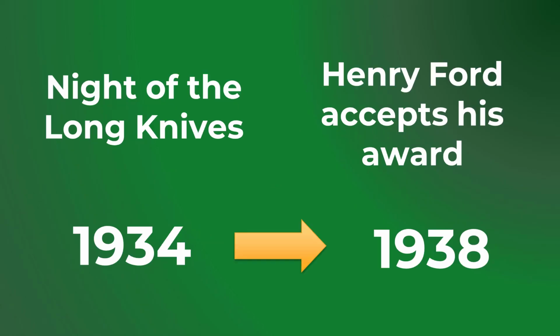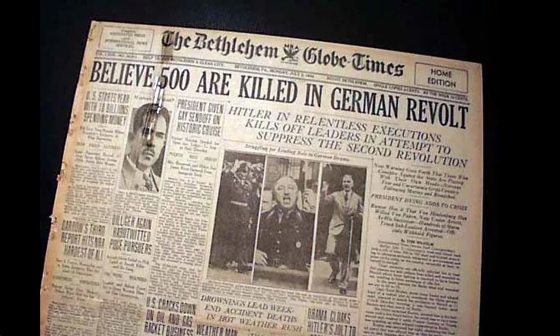The Night of the Long Knives happened in 1934. Henry Ford accepted the medal from Hitler in 1938. Now, the Night of the Long Knives was public knowledge. It was on the front page of newspapers around the world. So why would these wealthy people support such a publicly brutal dictator who murders his opponents? They are being greedy. Now again, I do not think that Henry Ford knew that Hitler was going to kill millions of his own people. But it is clear that a lot of wealthy people funded the rise of the Nazi Party.